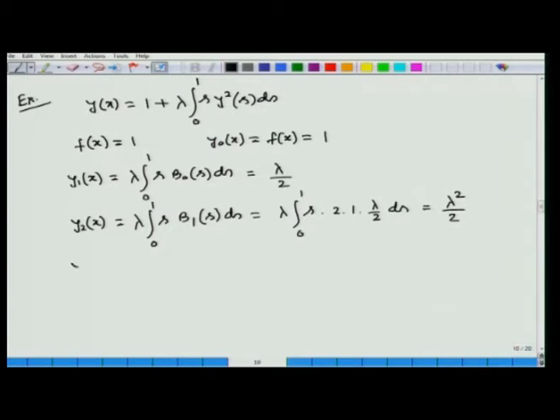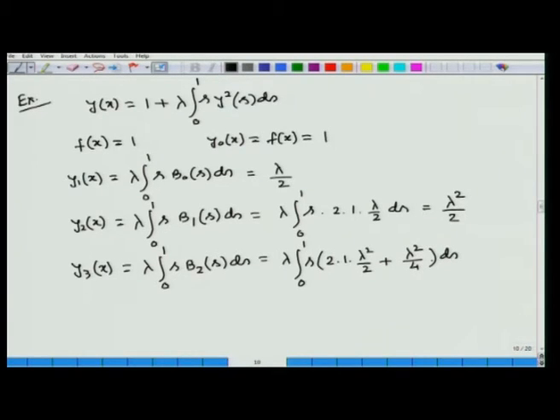And similarly, y3(x) is equal to lambda integral 0 to 1 s b2(s) ds, and this is equal to lambda integral 0 to 1 s (2 into 1 into lambda²/2 plus lambda²/4) ds, because b2(x) was 2y0(x)y2(x) plus y1²(x).